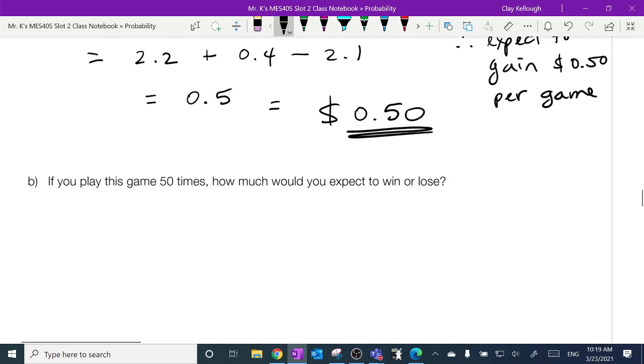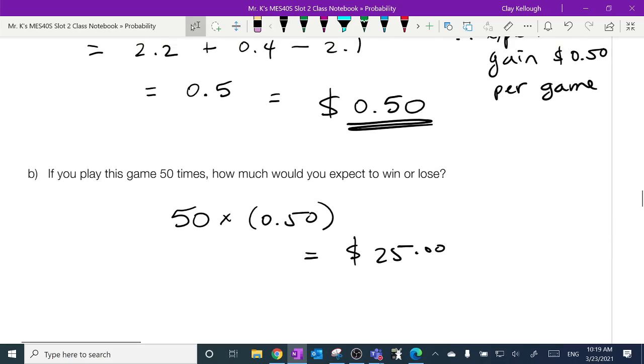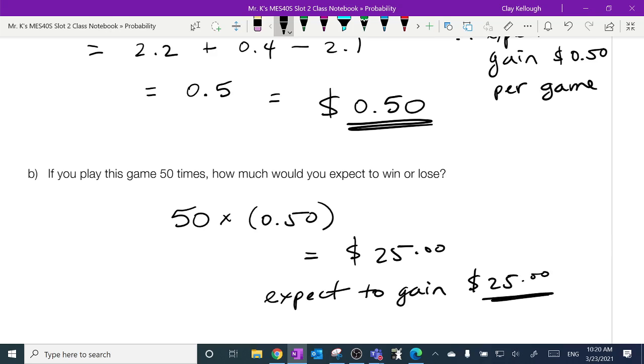If we play this game 50 times, we would expect 50 times 50 cents, which is $25, I think, right? Yep. So again, I kind of like a sentence to conclude with. Expect to gain $25. So this one was not fair for the people running it. If the people were running this game hoping to raise some money for something, they have done their math wrong. They are not going to win. They are not going to gain. Let's do one more. Actually, sorry, we've got 2 more examples. Then we'll let you have some more time.